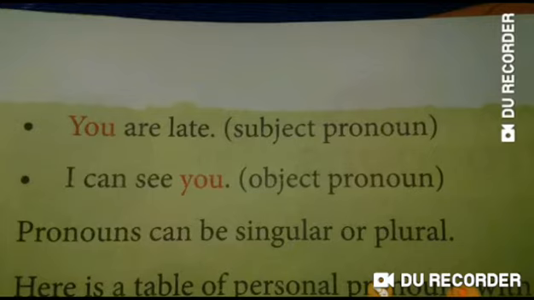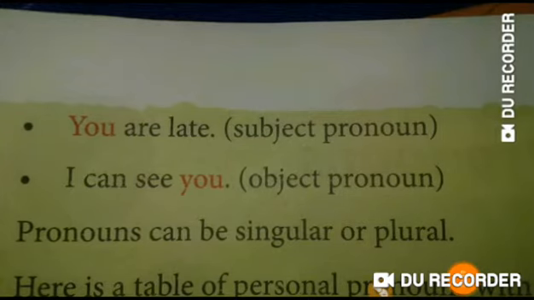The second example is I can see you. So whom can I see or what can I see? I can see you. So the answer of whom or what in a sentence is called the object of that sentence. So you is the object pronoun here.